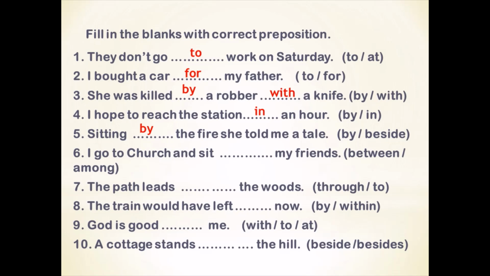I go to church and sit between my friends or among my friends. Among my friends, because there are more than two friends. We assume that there are more than two friends because two word is not mentioned. The path leads through the woods or to the woods. To is used with the destination. Woods is the medium to reach the destination. The path leads through the woods, maybe to some city or to somebody's home.